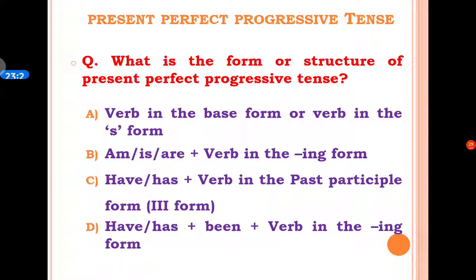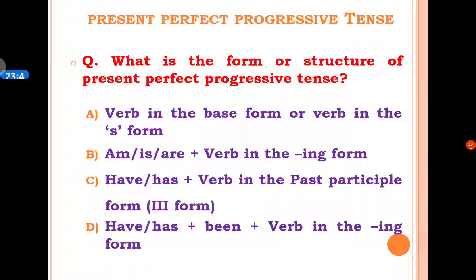Now we will see some MCQs based on the last form of present tense, that is present perfect progressive tense. The first MCQ is: what is the form or structure of present perfect progressive tense? A option is verb in the base form or verb in the s form.